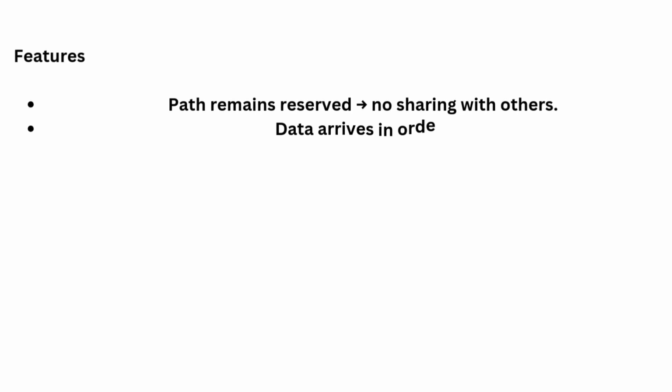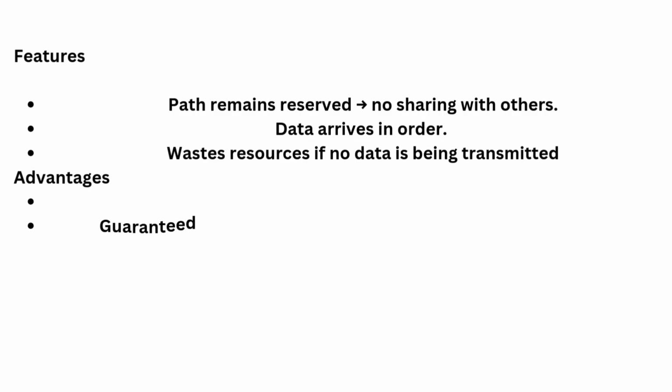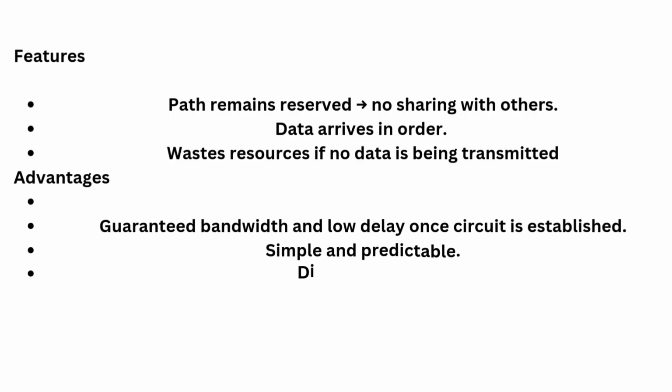Features: the path remains reserved, with no sharing with others. Data arrives in order. It wastes resources if no data is being transmitted. Advantages: guaranteed bandwidth and low delay once the circuit is established.